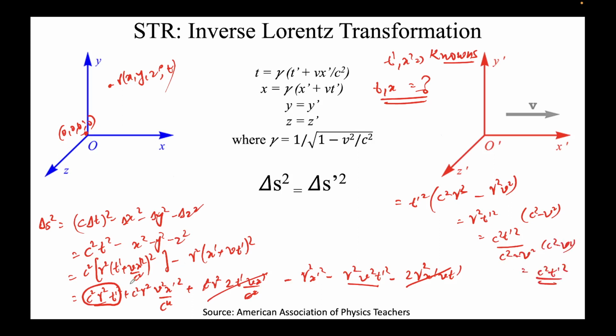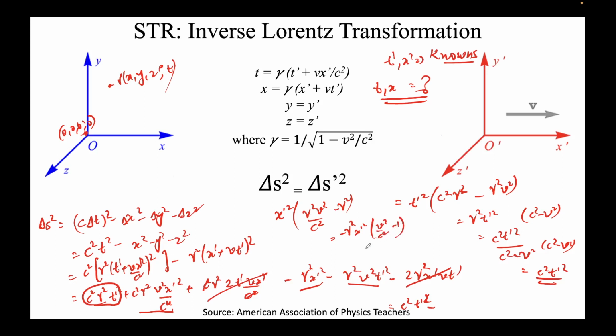So the first term has come out to be c square t prime square. Similarly, if you solve the second term, I'll just write the x prime square terms here. So x prime squared is c, so it will be gamma square v square over c square, this term here. Second term is here, so this is minus gamma square x prime squared, and this will come out to be v square over c square minus 1.